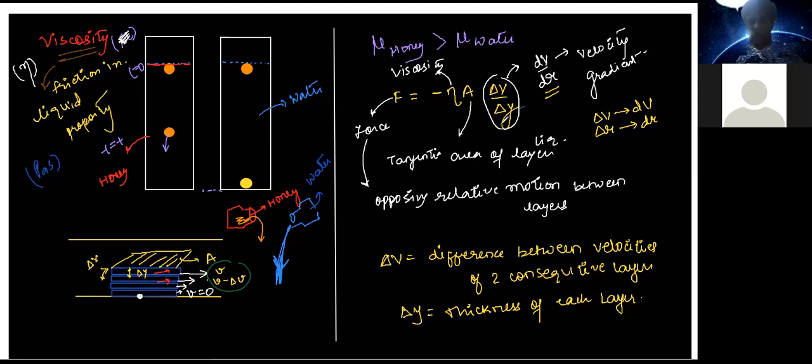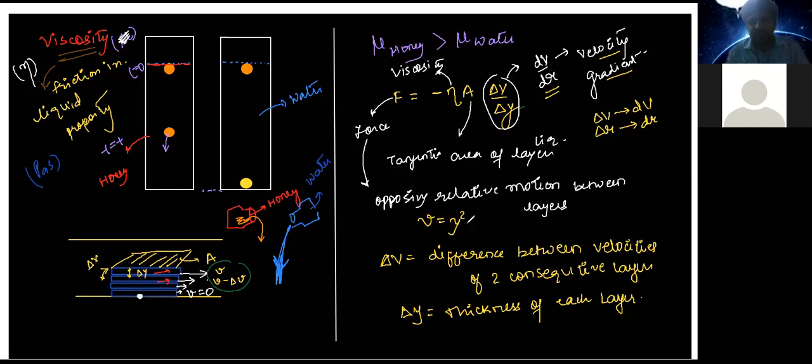And sir, they will remain constant for a given medium? It depends. In some questions, you may be given that velocity is changing with y as y square. Then you will have dv by dy. Tell me, what will it be?